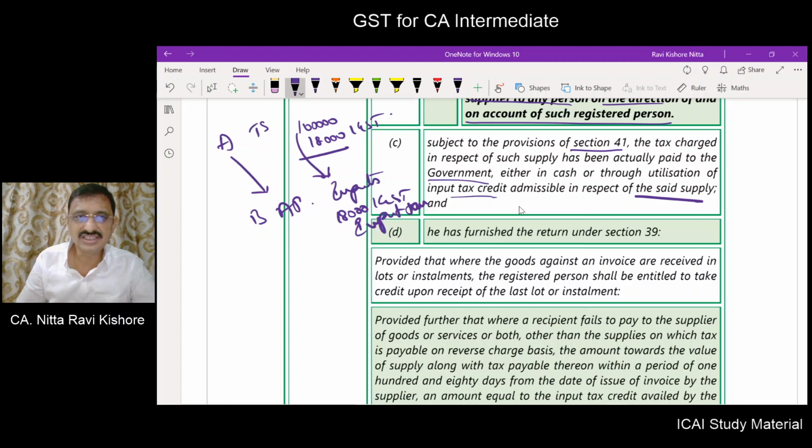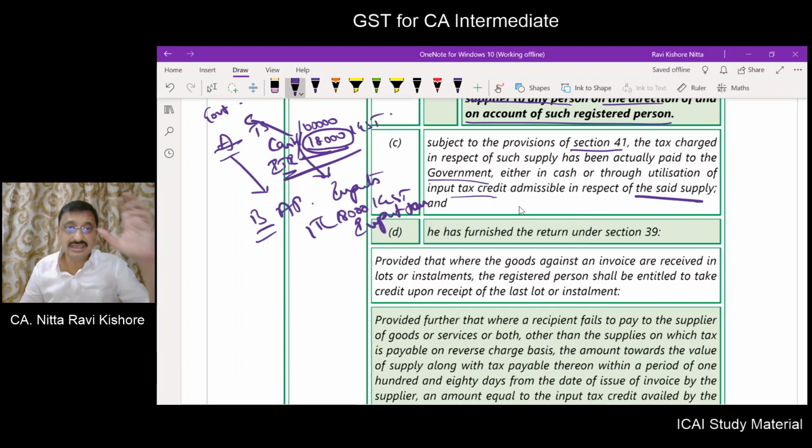Now one of the conditions that is required to be satisfied by A for the purpose of enabling B to take this as ITC is that this amount which has been charged should have been paid to the government either in cash or utilizing the credit balance in the input tax register.